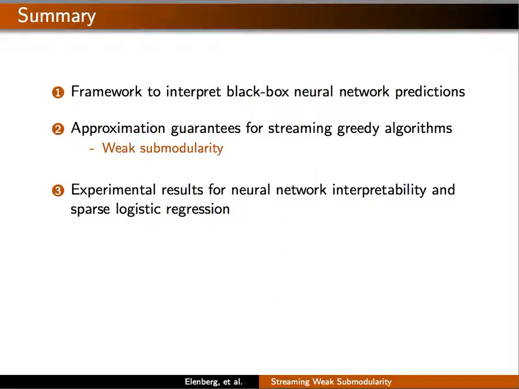In summary, we present a combinatorial framework for interpreting black box neural network predictions. We prove approximation guarantees for streaming algorithms under the theoretical assumption of weak submodularity, and show experimental results for interpretable image classification and sparse regression.